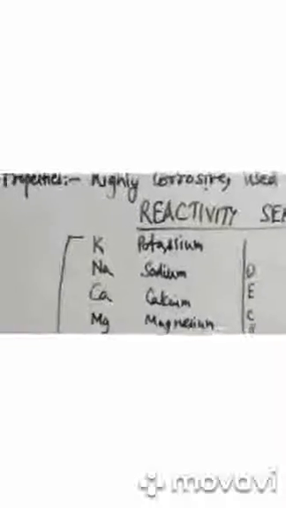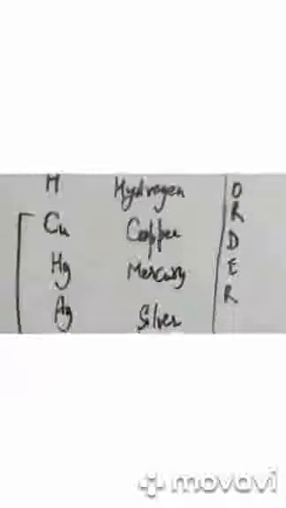Let's quickly understand the definition of reactivity series. It is the list of metals arranged in the order of their decreasing activity. Gold is the least reactive, and since potassium is at number 1 on top, it is the most reactive element. These metals are arranged in decreasing order of their reactivity, and thus this series is called the reactivity series.